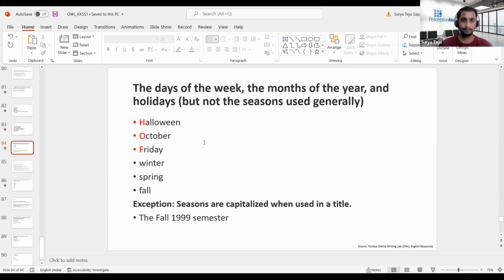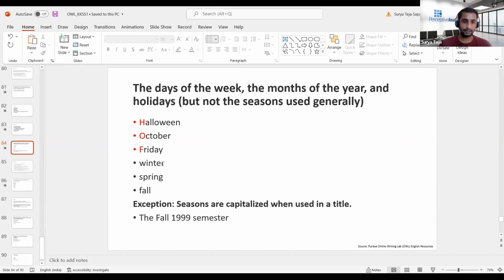Starting with any day in a week, say for example Sunday, Monday, Tuesday, Wednesday, all of them are actually proper nouns. If you see all the months like January, February, March, April, they are also proper nouns. And as we know, we have to capitalize proper nouns. So Halloween is a holiday, so in this case H would be a capital letter, and October, November, December are all months, also proper nouns, so the O also has to be capitalized. And Friday is a day in a week, so this has to be capitalized too.